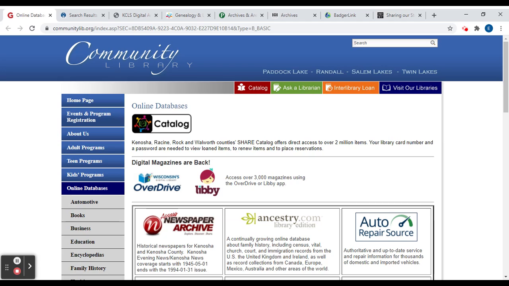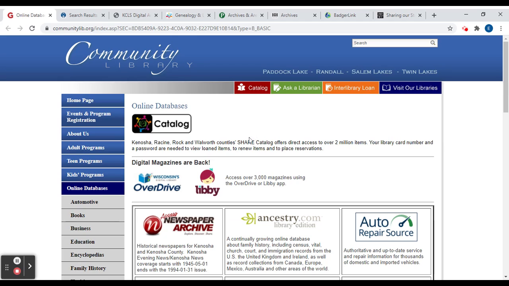Resources we have available at the library for local family history. I'm going to be focusing a lot on Kenosha and the towns and villages in Kenosha County, and these are things that we have available at the library. It'll be a quick overview just to give you an idea of what we have, so when you start doing some research, you can look in the right places.